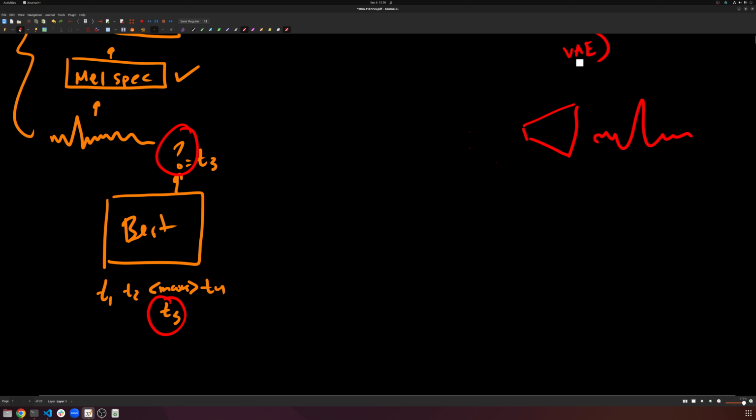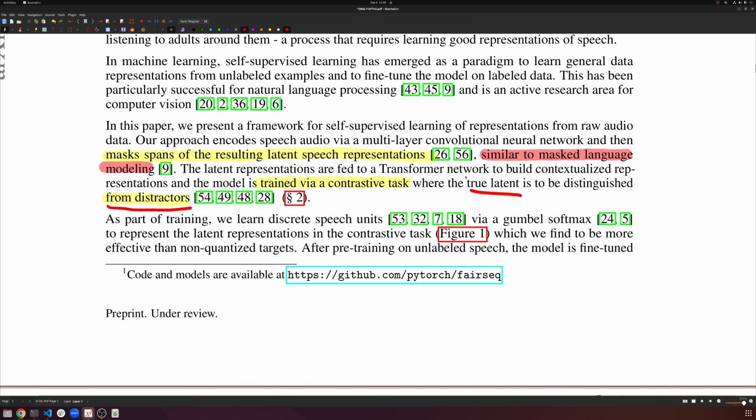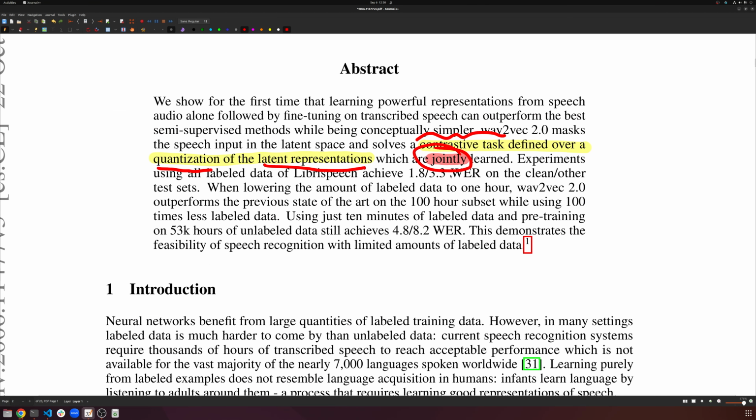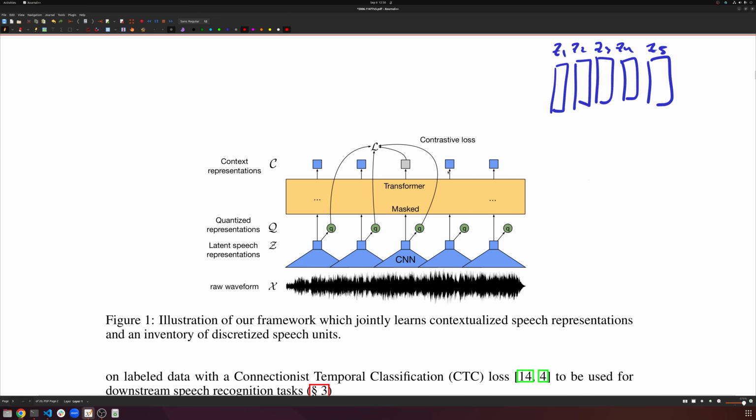If you want to learn more about speech quantization, you can look at the Encodec paper and some other papers that explore a lot of really cool ways of doing that. So that's what it means by jointly. It is a jointly learned representation. So that's the first thing. What we do is take each of these continuous vectors, these z's, and we predict some quantized vector that represents them. The q's here, quantized, are from a set of possible codes. We'll talk about exactly how the quantization happens in a bit, but for now, let's just do that.